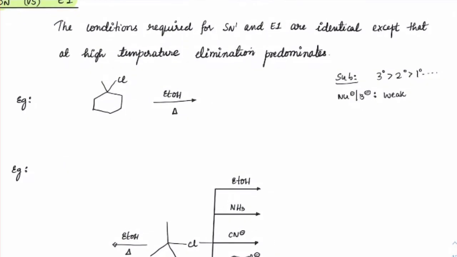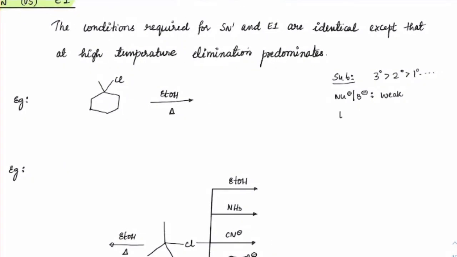Next, nature of the leaving group. As we have already learned, RF will be less than RBr, less than RI. This is also a similar condition for E2 or E1. The only condition that is different is temperature. In case of SN1, we already get enough solvation from the solvent, and because of the solvolysis, the SN1 reaction usually happens at lower temperature.